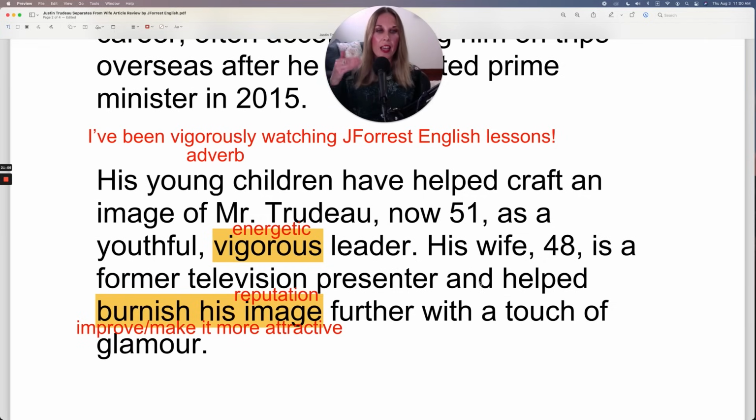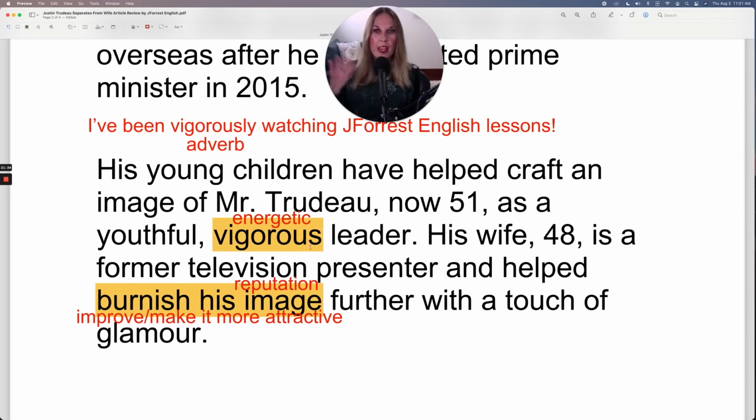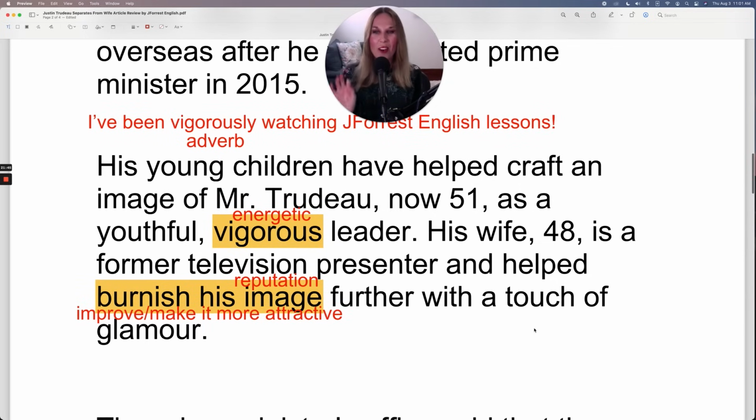So you could have said, and helped improve his image, or help make his image more attractive, make his reputation more attractive. So generally we use this with public figures like Justin Trudeau or companies. So Coca-Cola needs to burnish their image. They need to improve their image, make it more attractive. So his wife, because she was a former television presenter and apparently quite glamorous, she helped burnish his image with a touch of glamour. I like this.